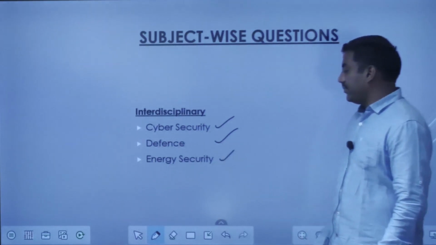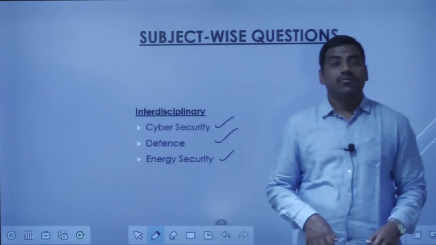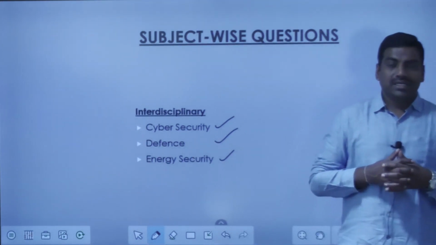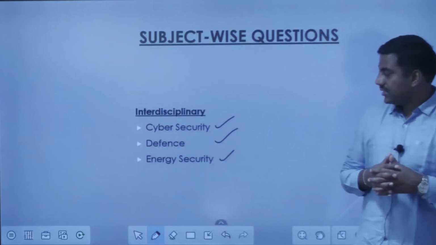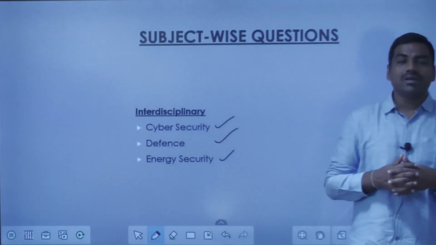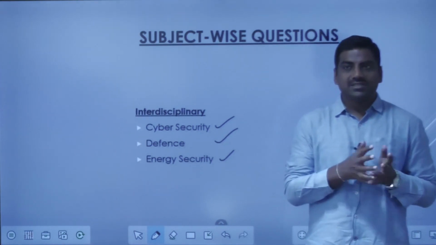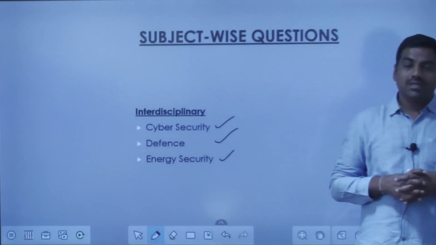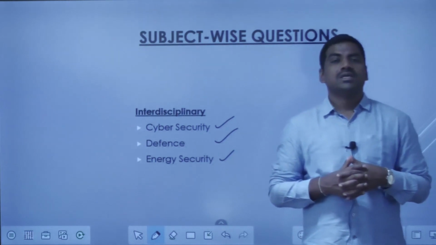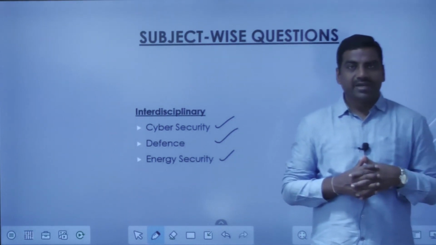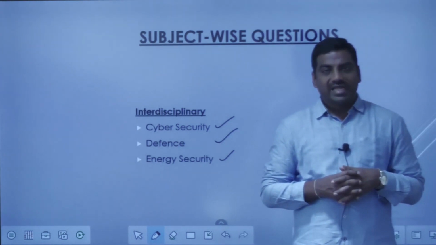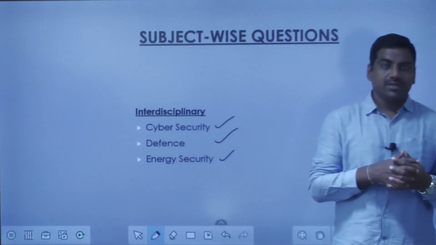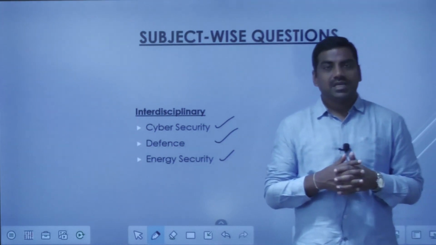Then the energy security. As far as our physical infrastructure is concerned for power production, that comes under economy. Then the technological part of this infrastructure or the energy generation, that becomes part of science and technology. So again, your answer should have equal weightage for both economy and science there. But what exactly is the direction in which the question is asked, that defines your answer, and you have to be careful while you are answering whether the weightage has to be given more to the science sector or to the economy sector. So that is up to your discretion.